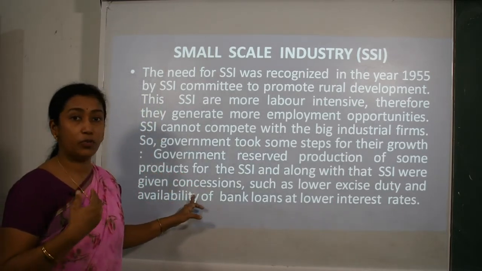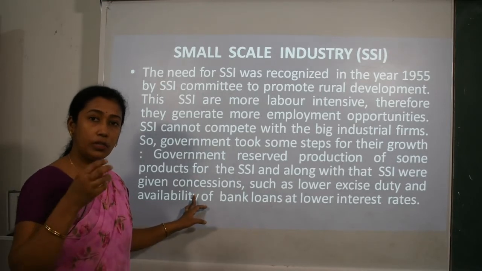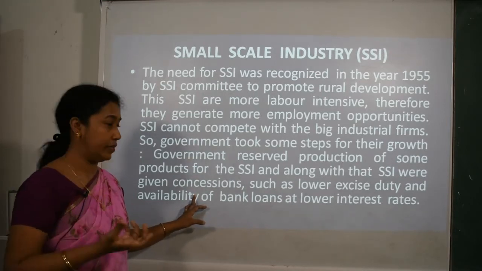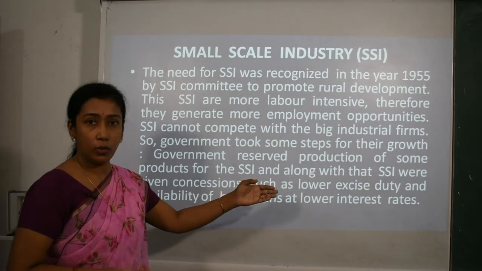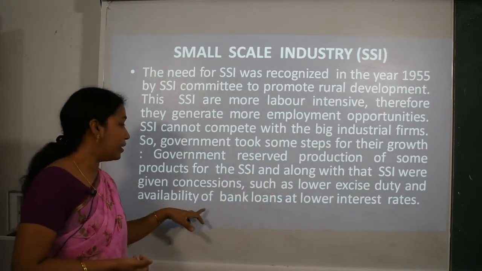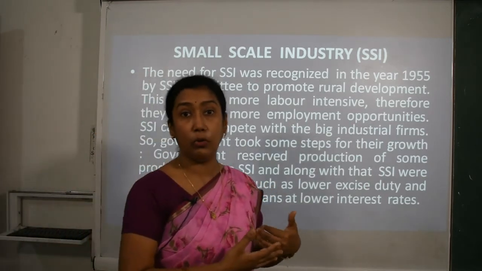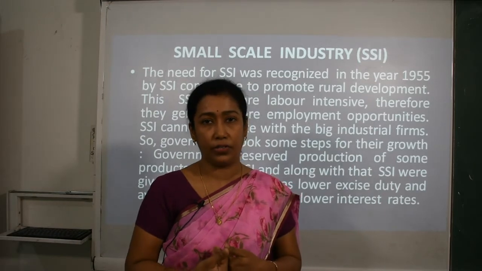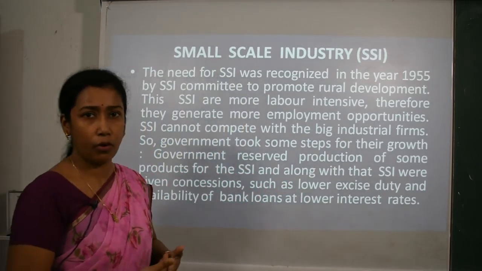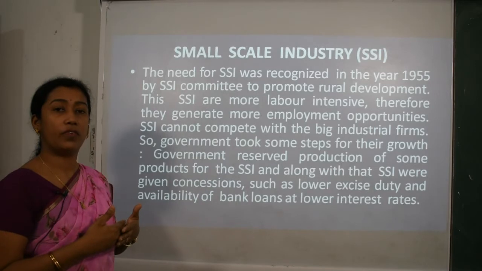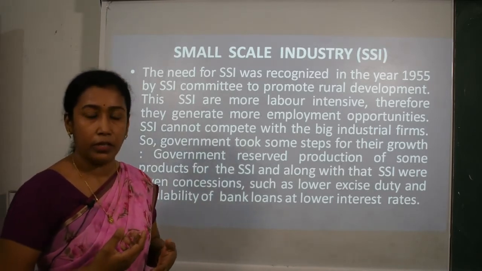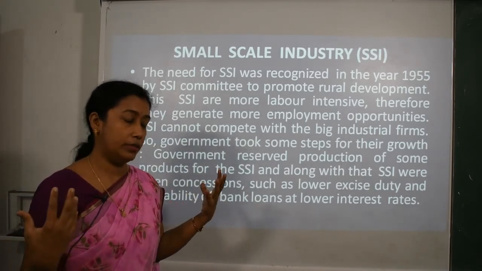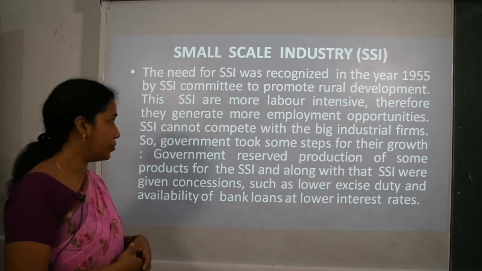Along with this, they have provided certain concessions to all these small private individuals, such as lower excise duty and availability of bank loans at a very low interest rate. So these are all the facilities which were actually provided to small businessmen just for the sake of the development of the backward areas or the rural areas.